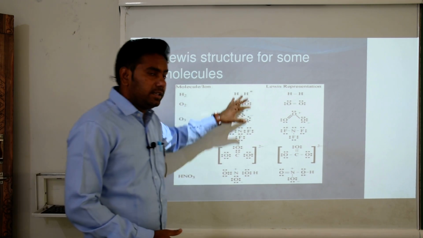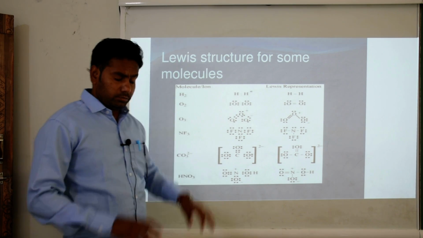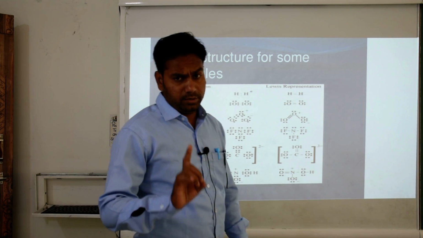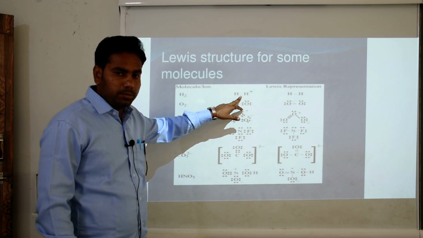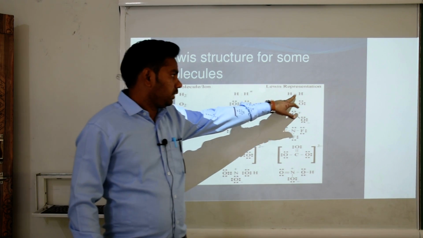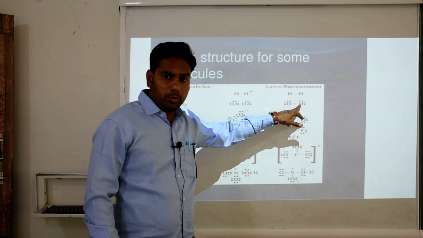Now I mention here some Lewis structures, like hydrogen. Both hydrogen atoms have 1 electron, so a single covalent bond is formed. Oxygen forms double bonds.